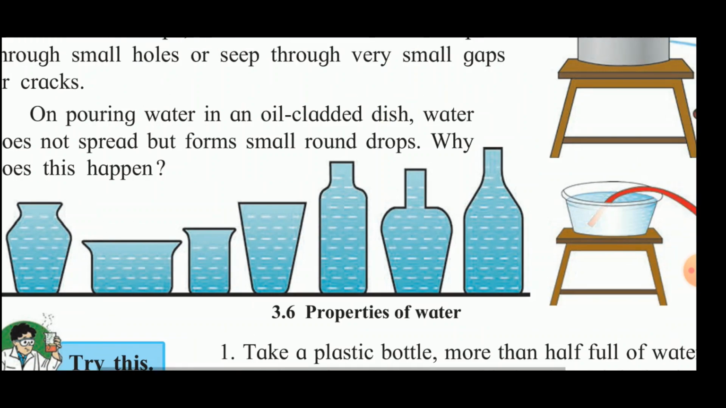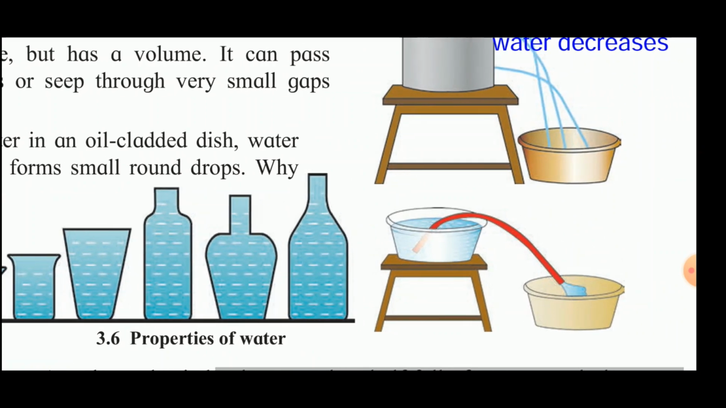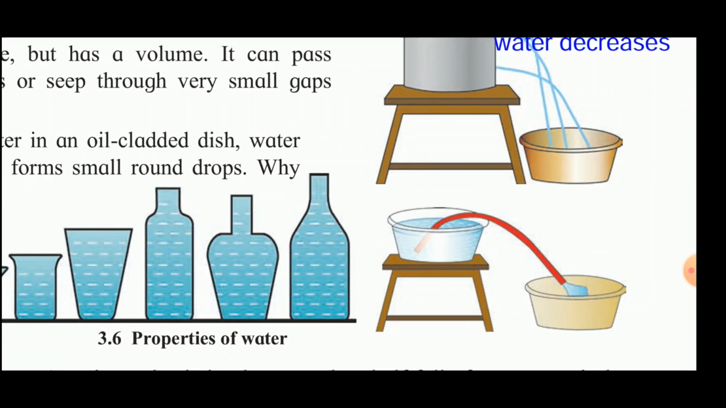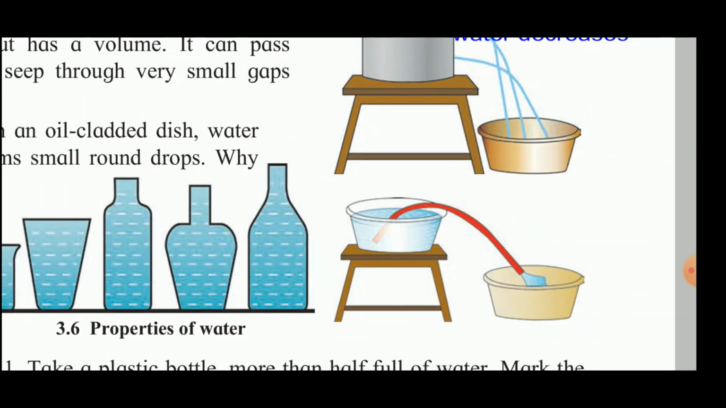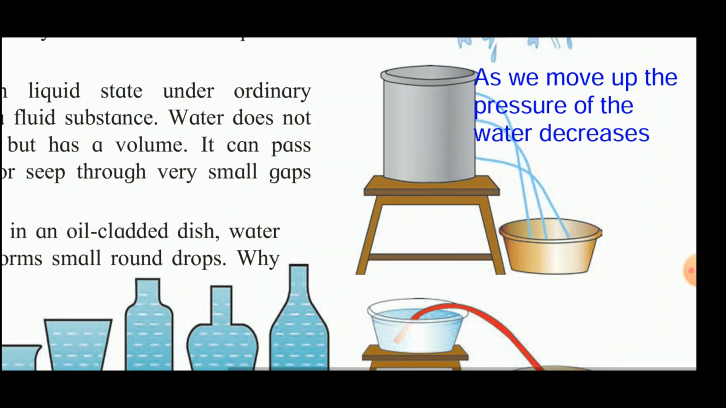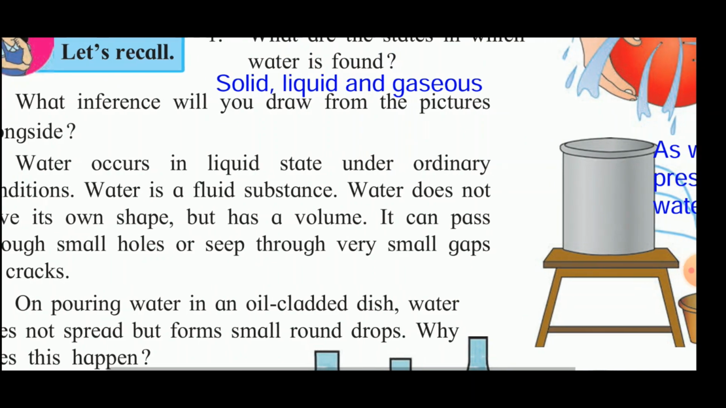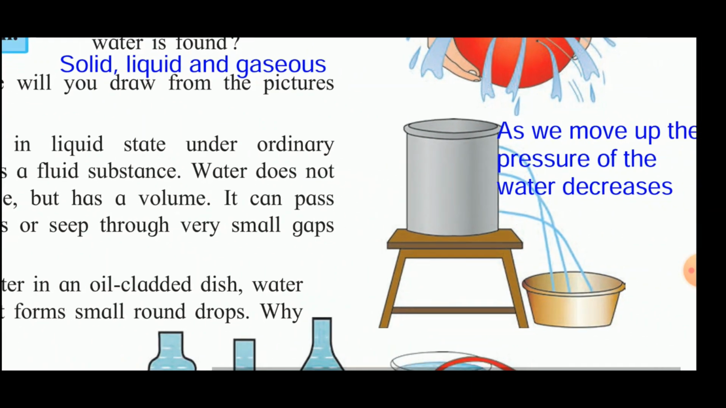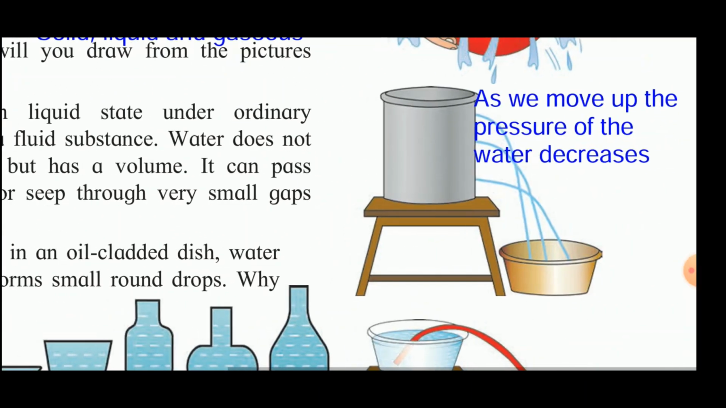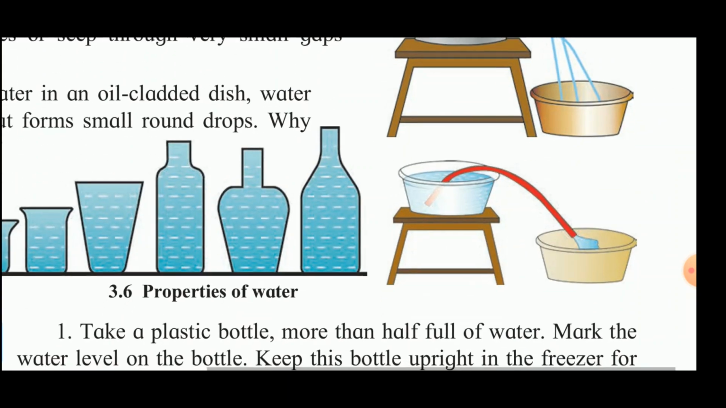The second property is that water always flows from a higher level to a lower level. This you can see from this figure. And here you can see from these two experiments that it can pass through small holes or seep through very small gaps or cracks. So, these are all the properties of the water.